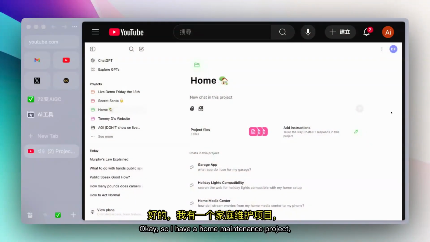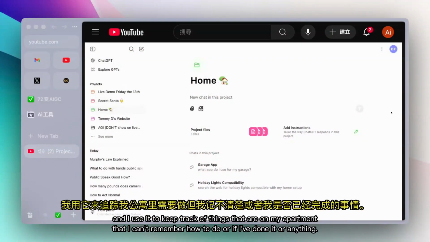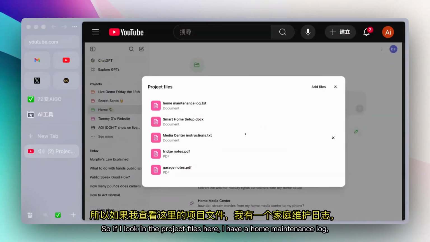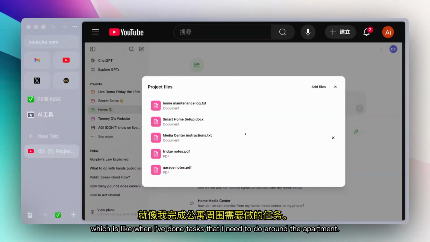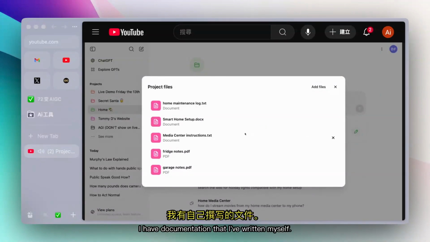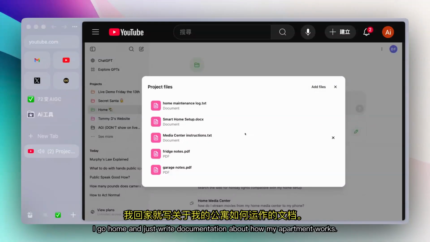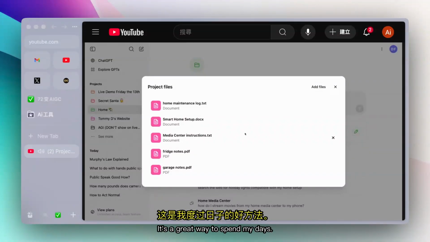Okay, so I have a home maintenance project, and I use it to keep track of things around my apartment that I can't remember how to do or if I've done them. If I look in the project files here, I have a home maintenance log, which is when I've done tasks around the apartment. I have documentation that I've written myself. As an engineer, we love writing documentation. Don't we all? After work, I go home and just write documentation about how my apartment works. It's a fun Saturday evening.